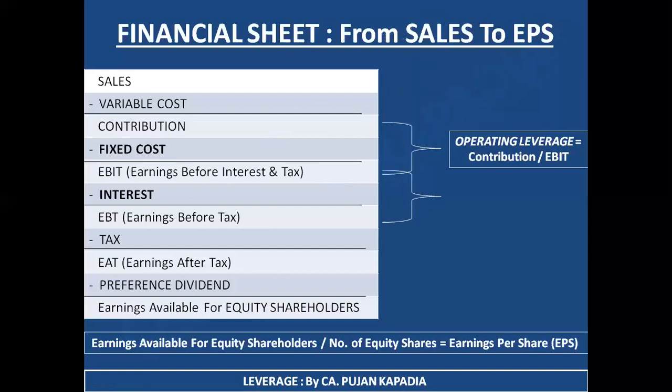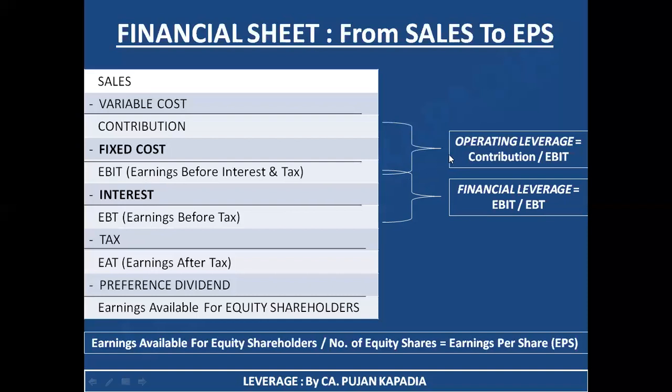Let's take the second formula. In the second formula, I have written financial leverage. Now, as we have discussed, when we talk about financial leverage, it is related to interest. So again, where is interest? Over here. So again, the concept of the formula remains the same. It is earnings before interest and tax and earnings before tax. That is the amount before interest and the amount after interest. So the numerator is EBIT and the denominator is EBT.